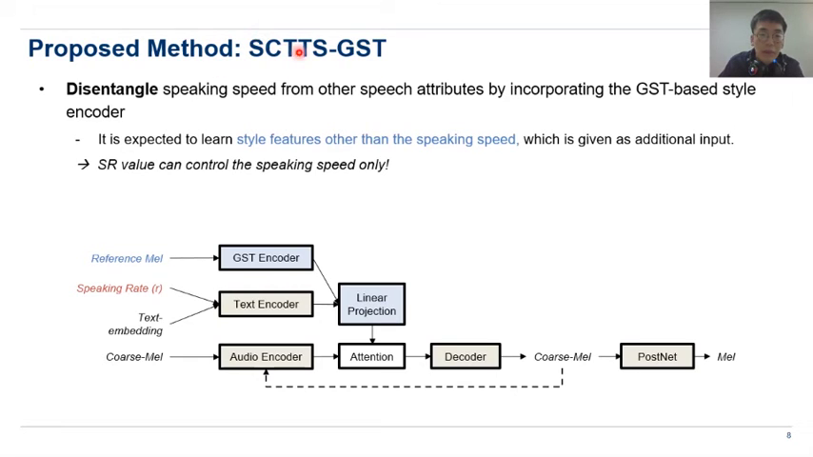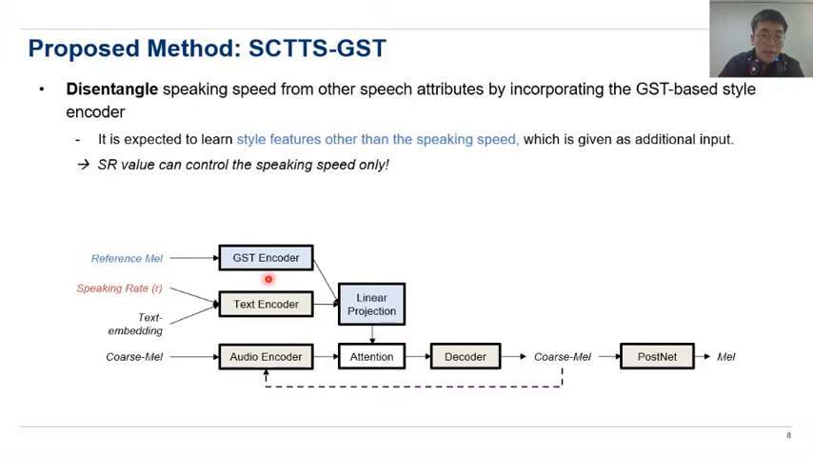We named the GST adapted SCTTS system as SCTTS-GST. This system disentangles the speaking speed from other speech attributes by incorporating the GST-based style encoder. The GST-based style encoder is expected to learn style features other than the speaking speed.